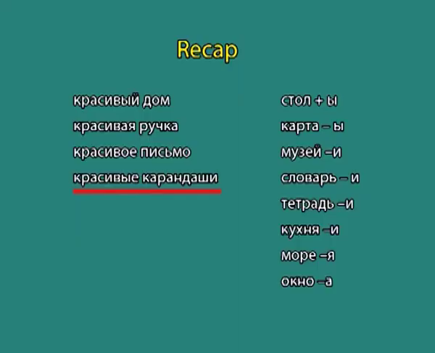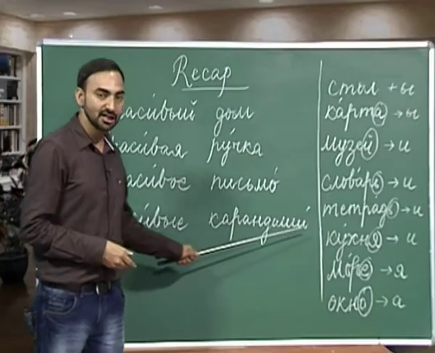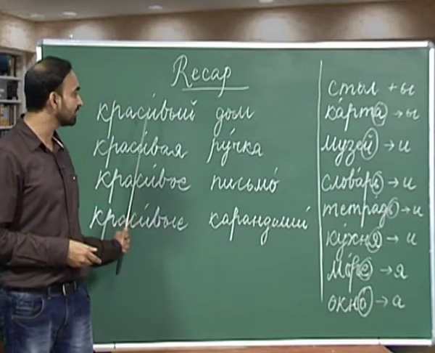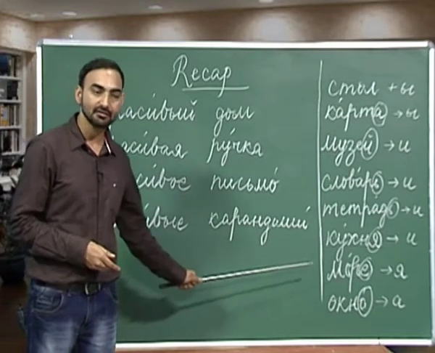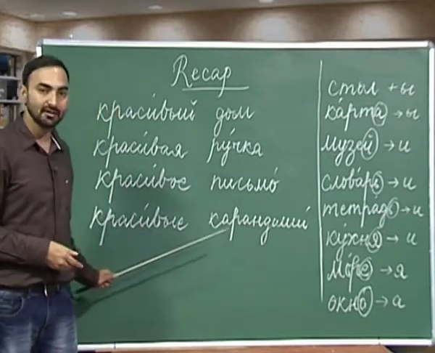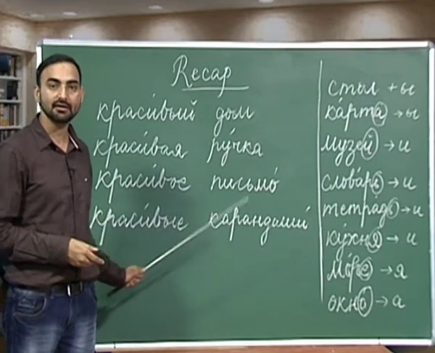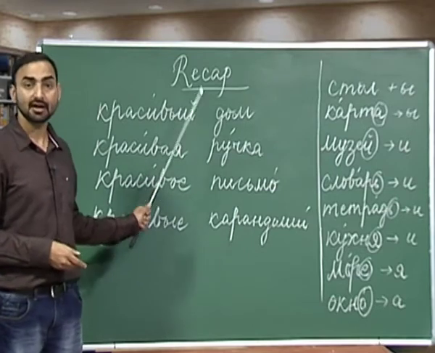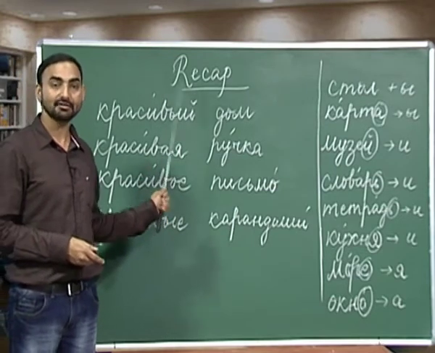The next is a plural of karandash. Karandash, if you remember, karandash is a pencil. Karandashi, plural of karandash. So, which form of krasivy we are going to use with karandashi? Krasivye. So, krasivye is the plural number of krasivy. So, this was adjectives that we have done in the last lesson.